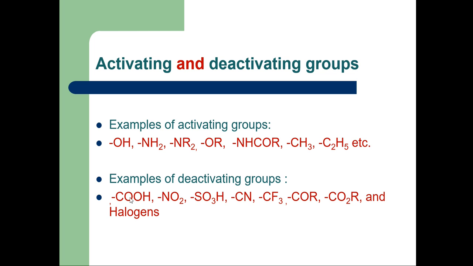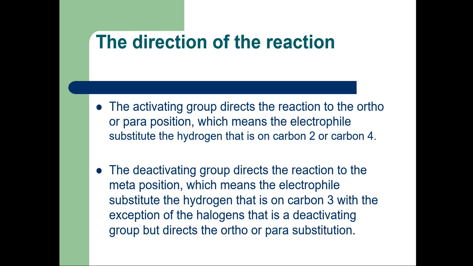This oxygen withdraws electrons from the carbon, and that carbon withdraws electrons from the ring, so it deactivates the ring for substitution reaction. Whereas the oxygen with a lone pair of electrons donates electrons towards the ring, so it activates the ring for further electrophilic substitution reaction. So these are some examples of activating and deactivating groups.